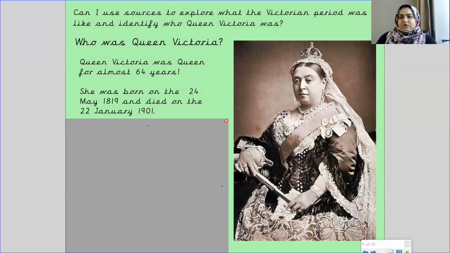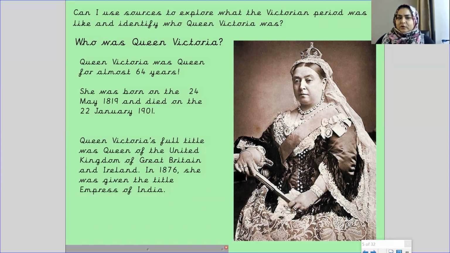Who was Queen Victoria? So here you've got a picture of Queen Victoria. Queen Victoria was queen for almost 64 years. She was born on the 24th of May, 1819, and died on January the 22nd, 1901.